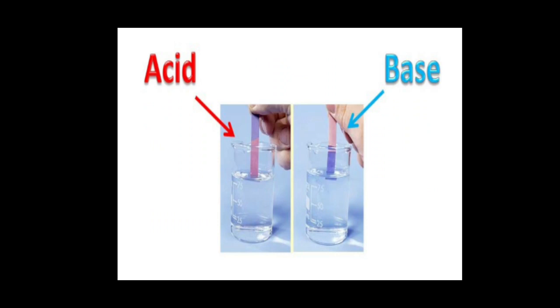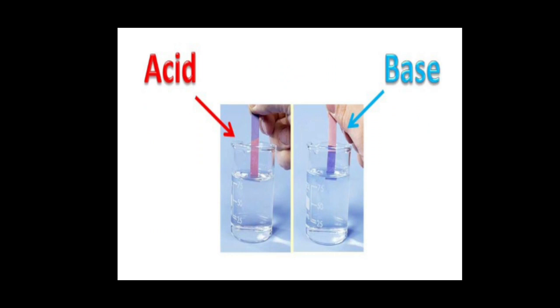See the second picture, the base. When they are holding it, it is in red color, but when they dip it in the base, it changes into blue color. So, bases turn the red litmus into blue color.